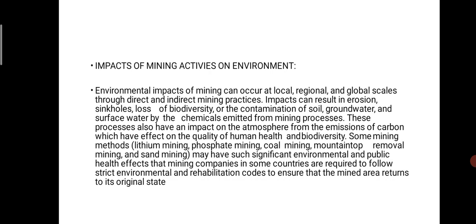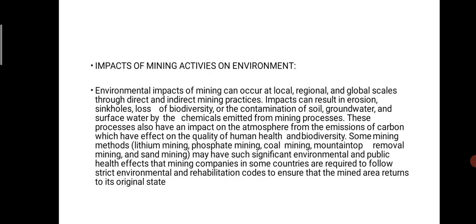For example, I have previously, many more times, explained the impacts of demand and supply. If anything is in high production, then the price is very low. But if anything is very short in storage, the price is very high. That is the rule of demand and supply. In the same way, if we have coal, with most of the storage or reserves, but one day we are using it at the same rate, we have to face the problem of shortage.